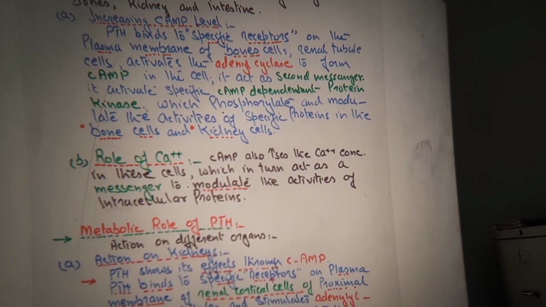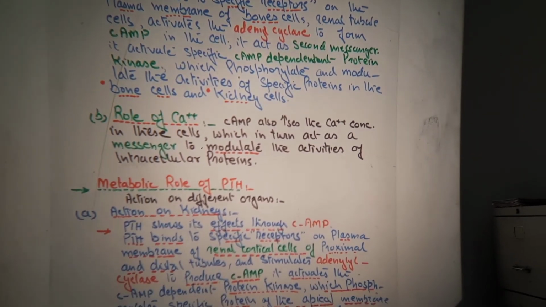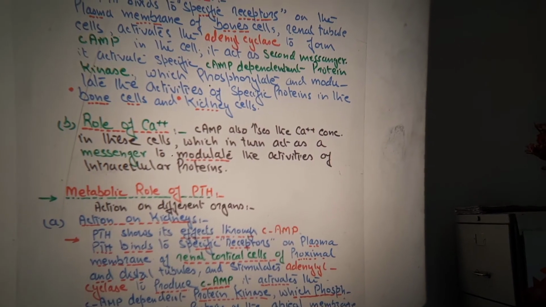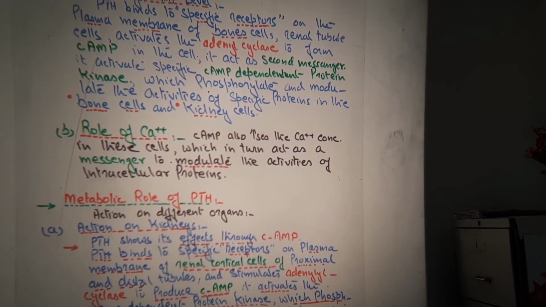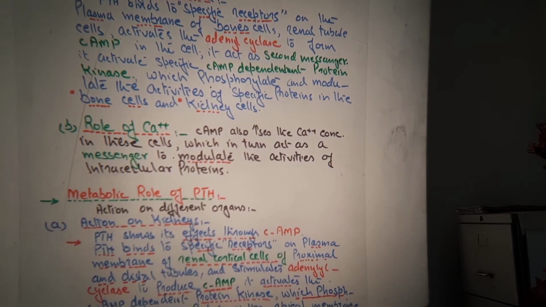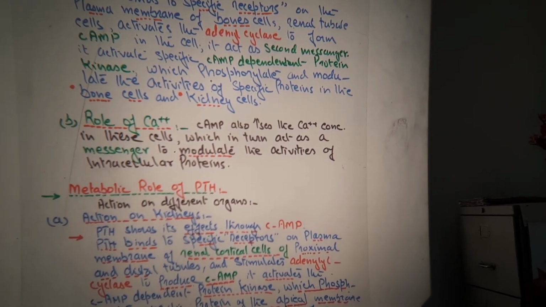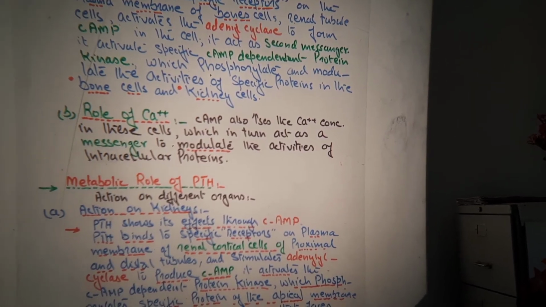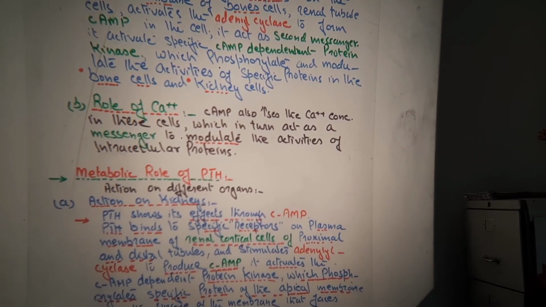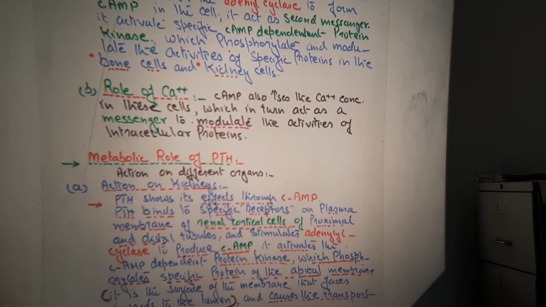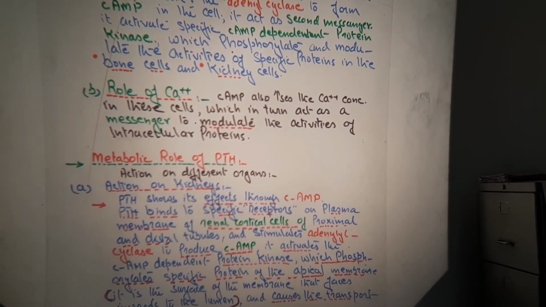Parathyroid hormone binds to specific receptors on the plasma membrane of the bone cells and renal tubular cells, and then activates adenylate cyclase to form cyclic AMP.